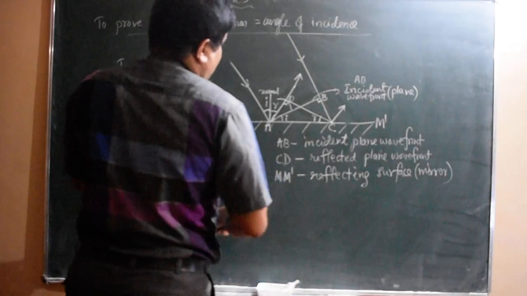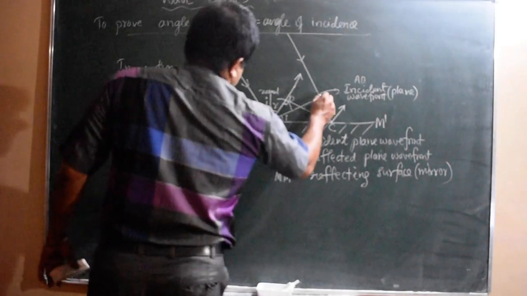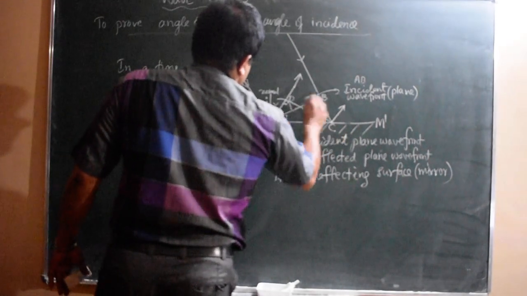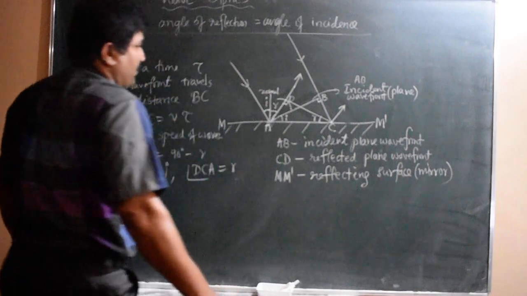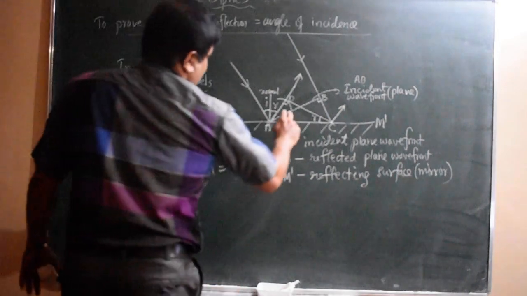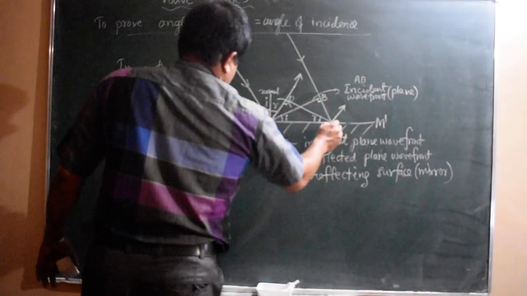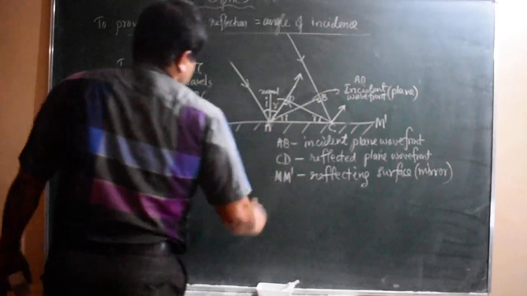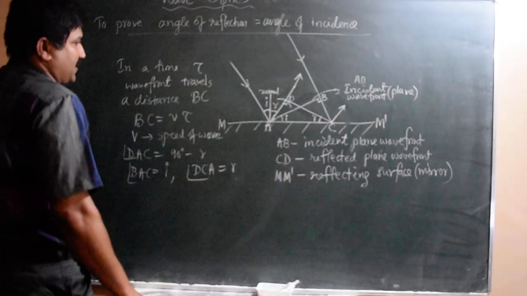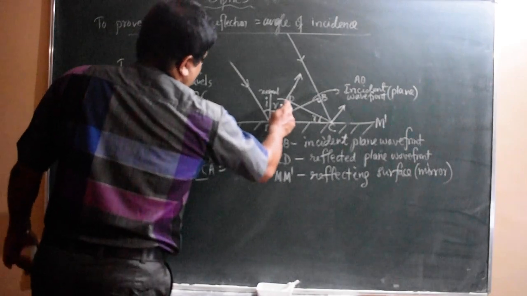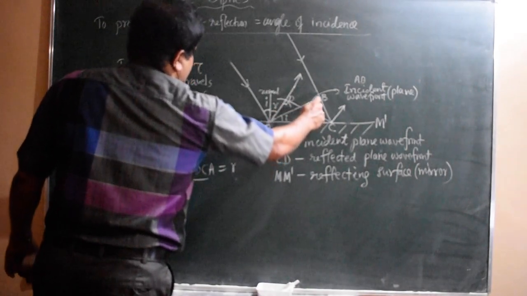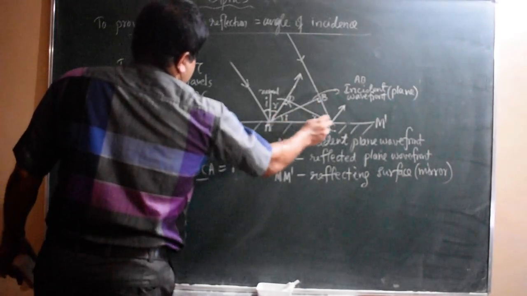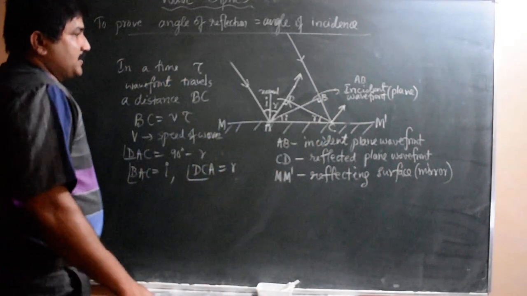So here in the figure, we are comparing triangle ABC and triangle CDA. In one triangle there is a 90 degree angle, and in the other triangle there is also an angle of 90. AC and AC are common.